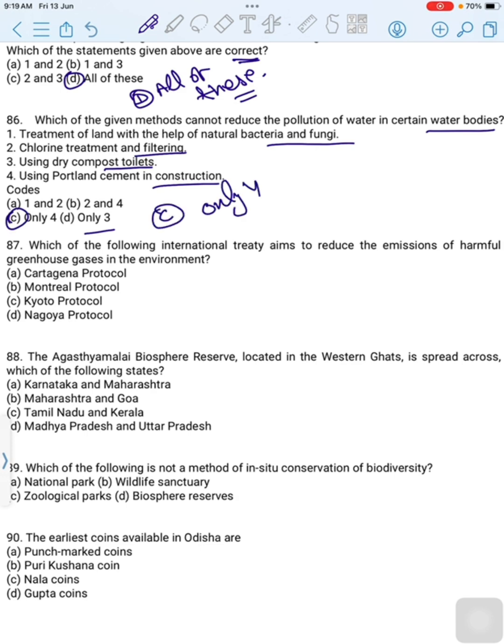Use of Portland cement in construction cannot reduce the pollution of water in certain water bodies. Ecological sanitation is a sustainable system for handling human excreta, using dry composting toilets. This is a practical, hygienic, efficient and cost-effective solution to human waste disposal. Appropriate plants, algae, fungi and bacteria neutralize, absorb and assimilate the pollutants. Hence, as the water flows through the marshes, it gets purified naturally. Then correct option is option C, only 4, using Portland cement in construction. Then move to next question.